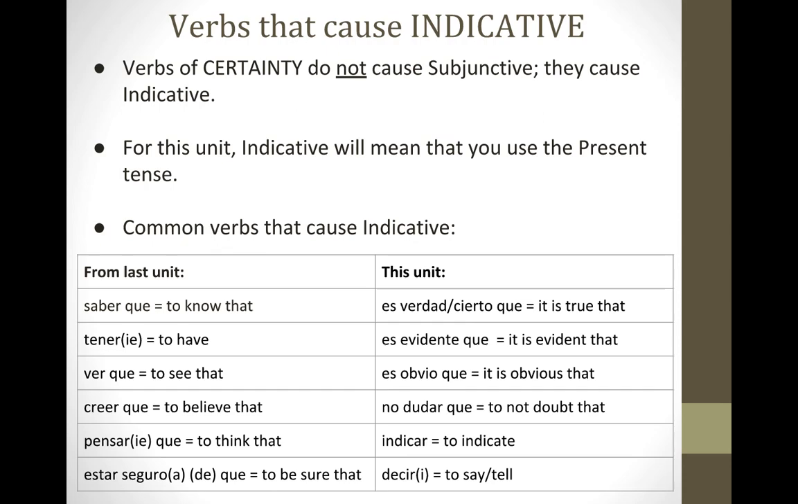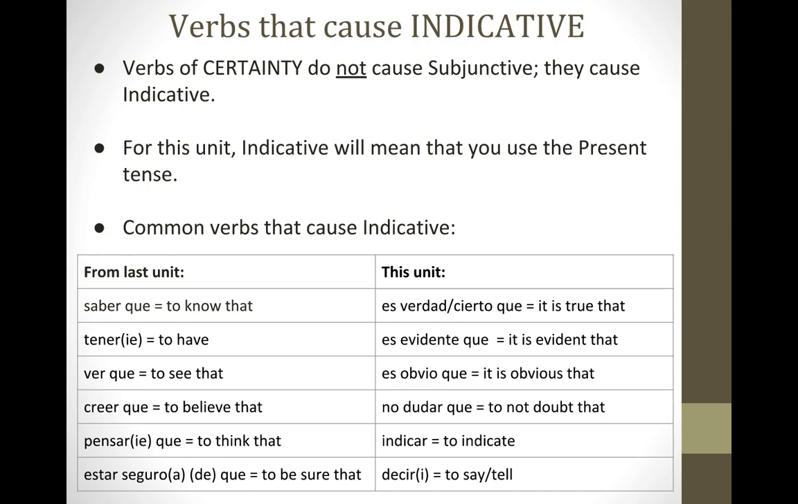Lastly, don't forget that there are some verbs that cause indicative. These verbs are not weird. These are called verbs of certainty. Verbs of certainty do not cause subjunctive. They cause indicative instead. And for this unit, indicative will mean to you just use present tense.